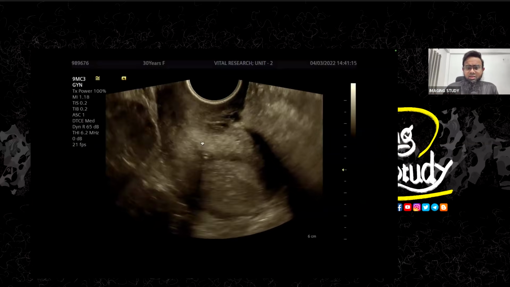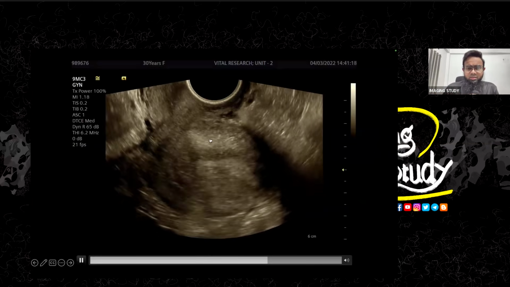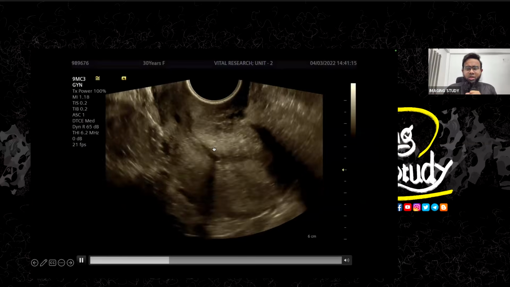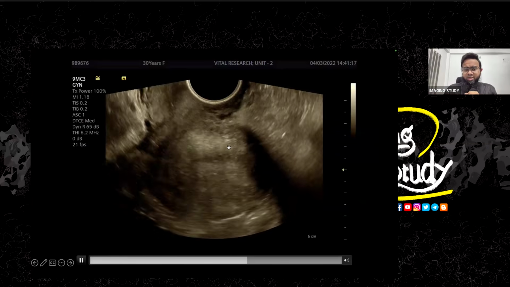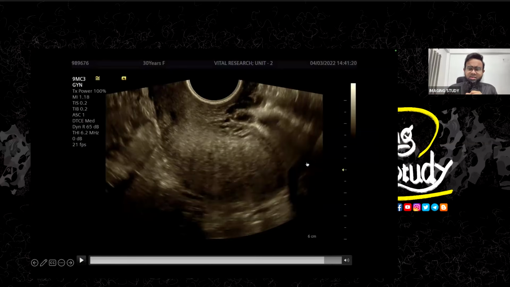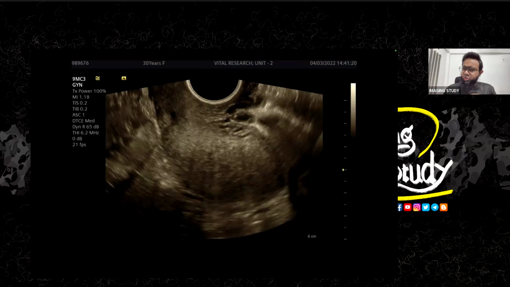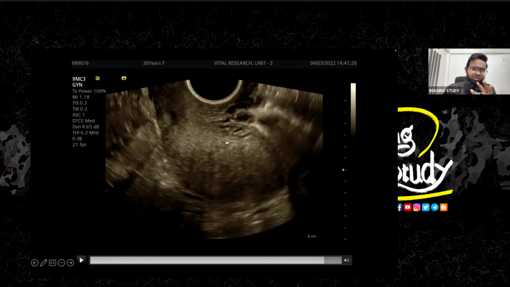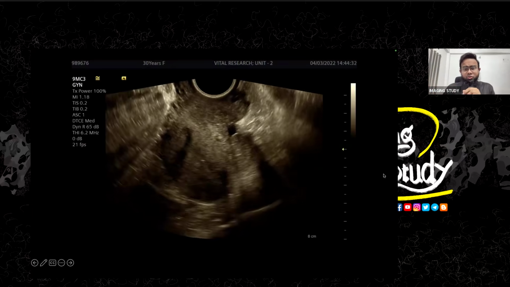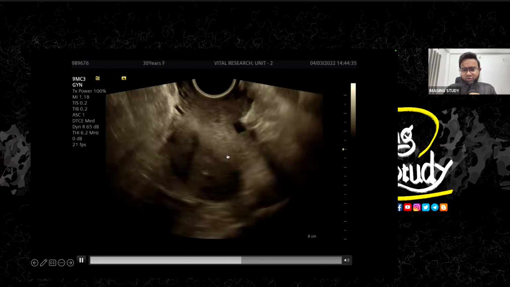So here you can see this is the retroverted uterus, and here you can see some echogenic areas. You see these echogenic areas? They're heterogeneous, making the myometrium a little bit heterogeneous. If I freeze the image at this point, now you can see a layered appearance, or some fan-shaped shadowing coming here. So any heterogeneous echogenicity with some fan-shaped shadowing or echogenic stripes indicates a case of adenomyosis.